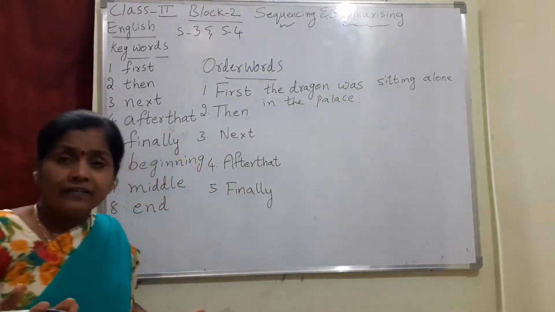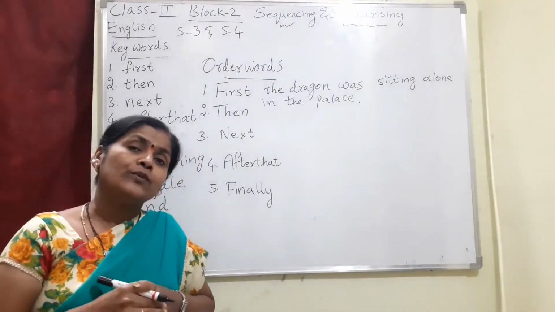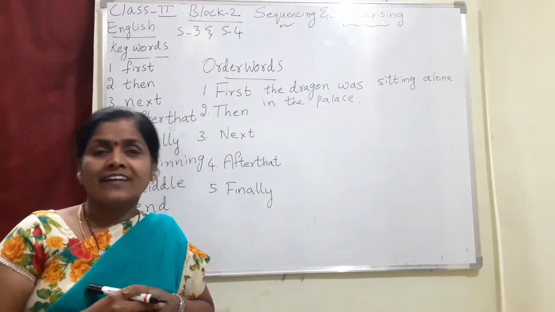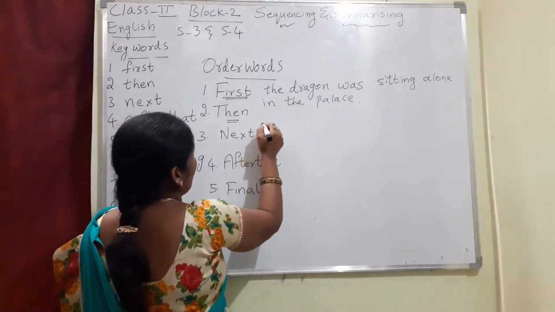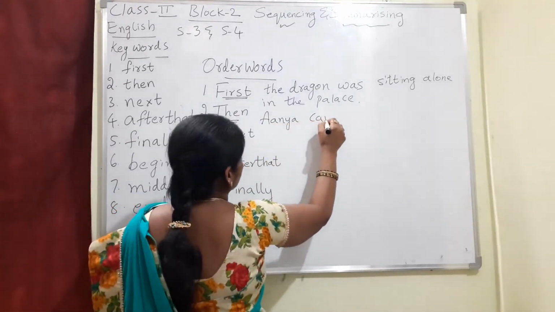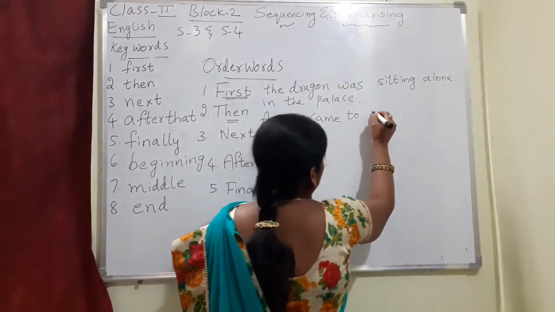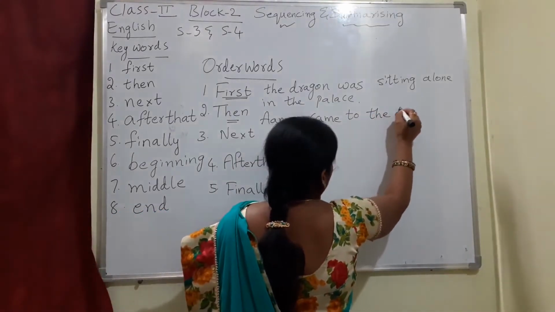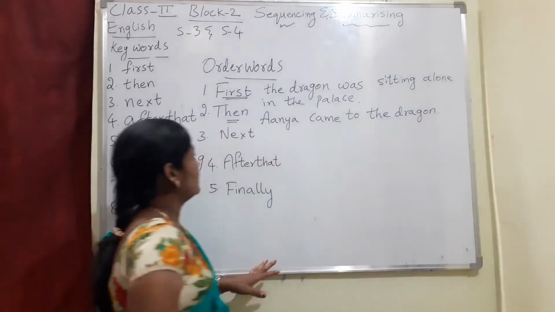Then what happened? Dragon was so sad, it was sitting there. Then what happened? Who came to the dragon? First we have used. Then Anya came to the dragon.